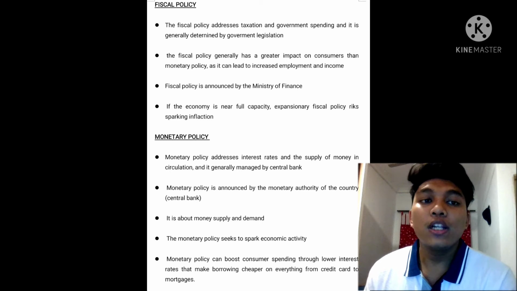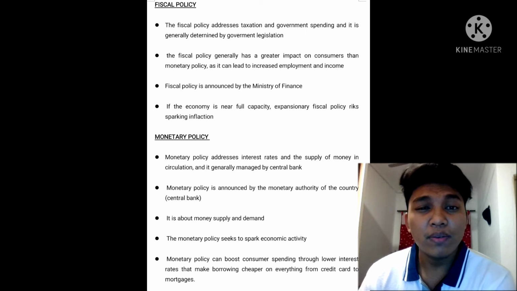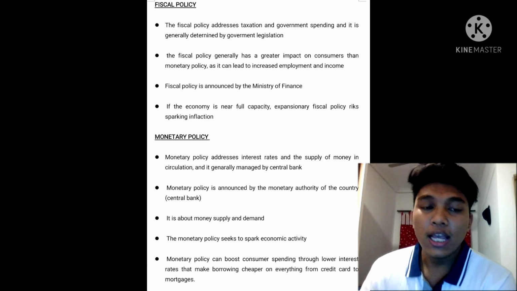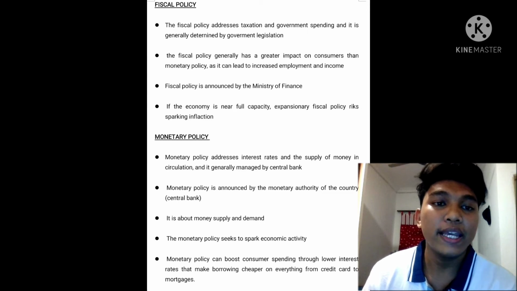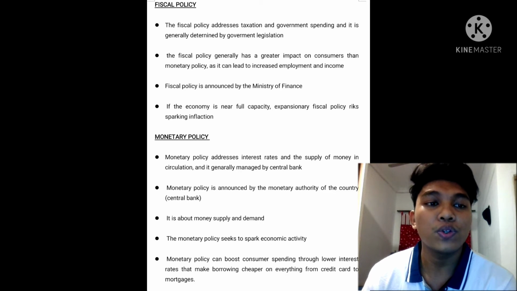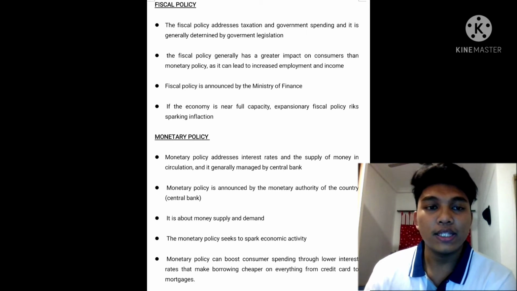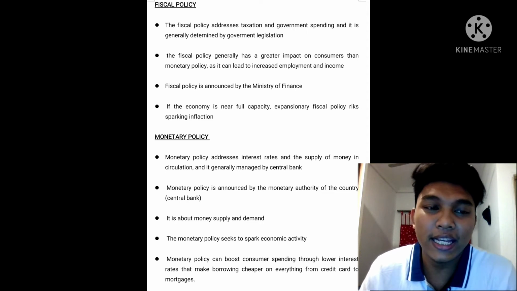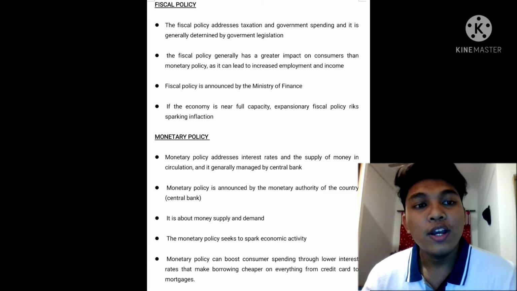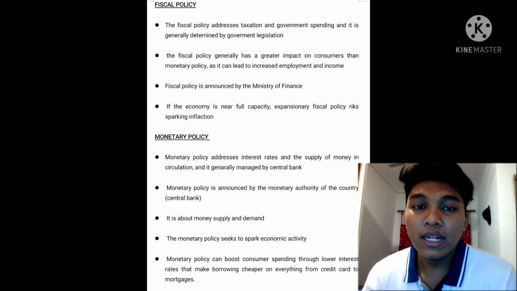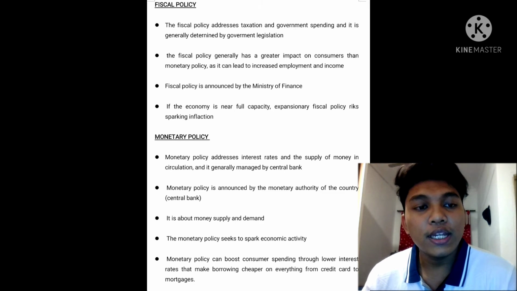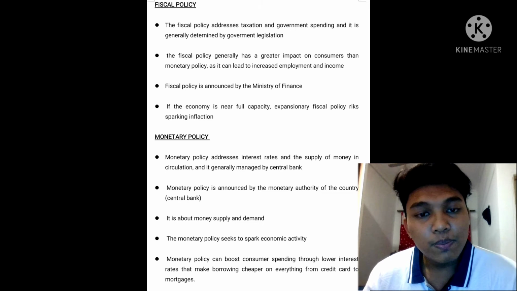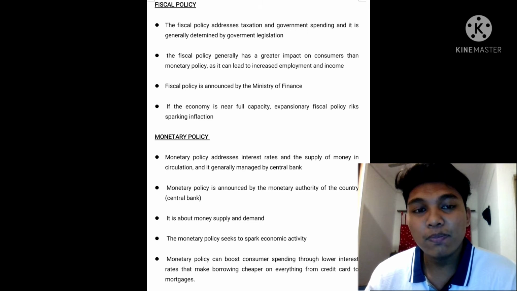Okay, fiscal policy addresses taxation and government spending, and it is generally determined by government legislation. The second one, fiscal policy generally has a greater impact on consumers than monetary policy, as it can lead to increased employment and income. So that you know, fiscal policy is announced by the Ministry of Finance. The last one, if the economy is near full capacity, fiscal policy risks sparking inflation.